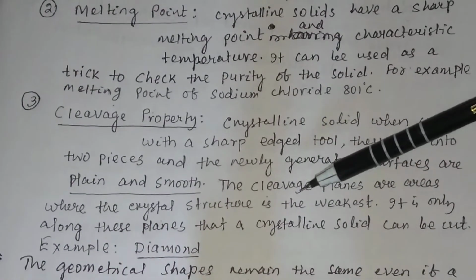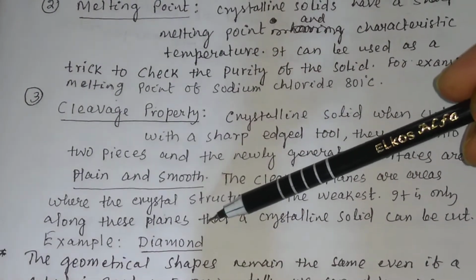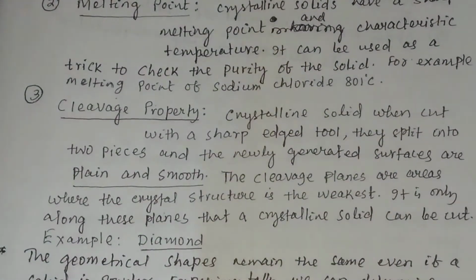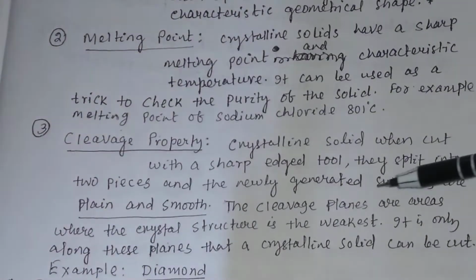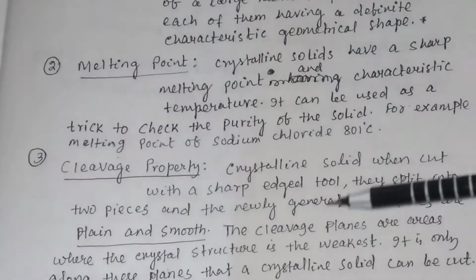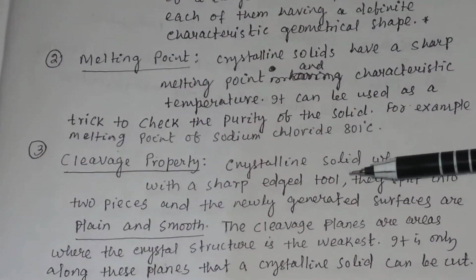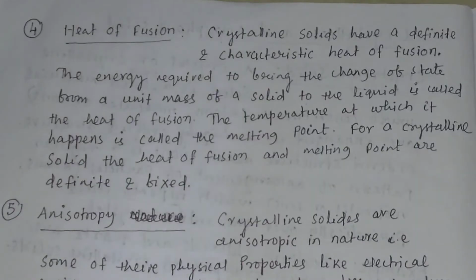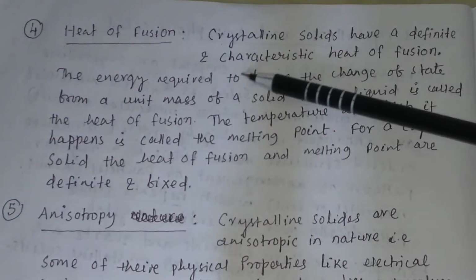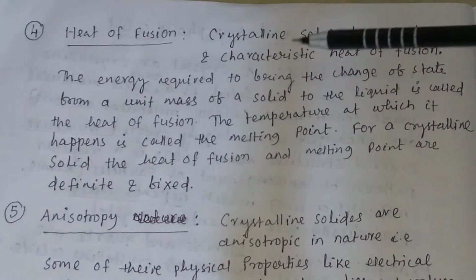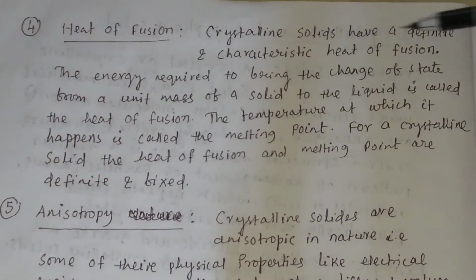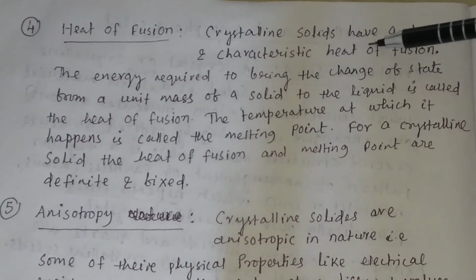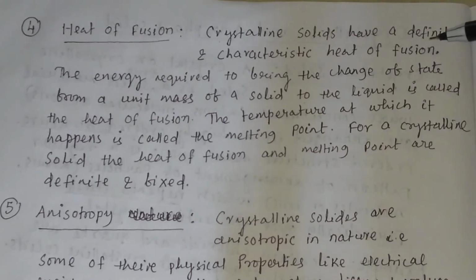For example, diamond. We can cut diamond using diamond cutters due to its cleavage property. The next property of crystalline solid is heat of fusion. Crystalline solids have a definite and characteristic heat of fusion.